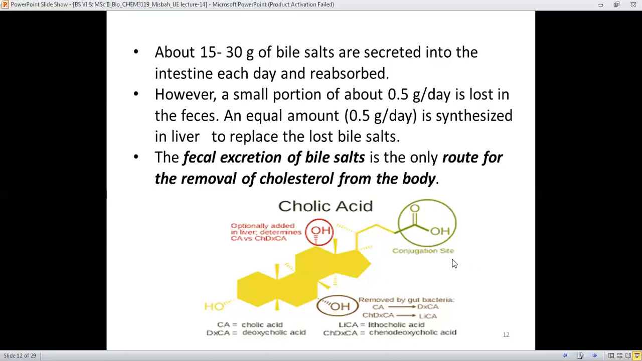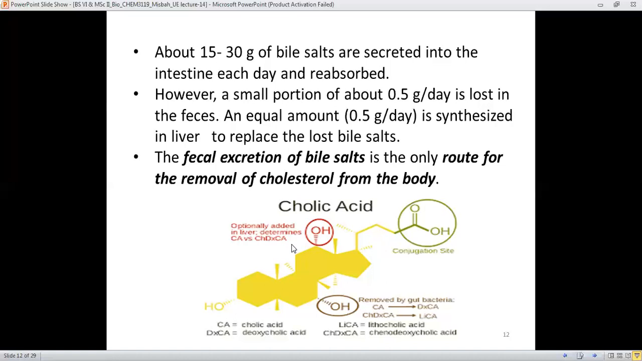This is the terminal carboxylic group, and this carboxylic acid site is in fact the conjugation site. And the presence of 3 hydroxyl groups, like the 3, 7 and this third one, they are involved in the formation of different acids. Like this hydroxyl group is optionally added in the liver,